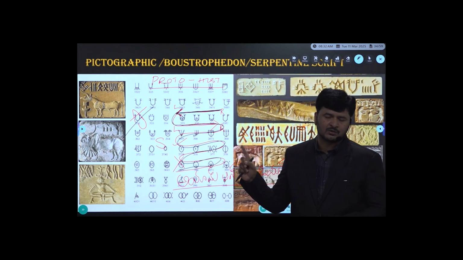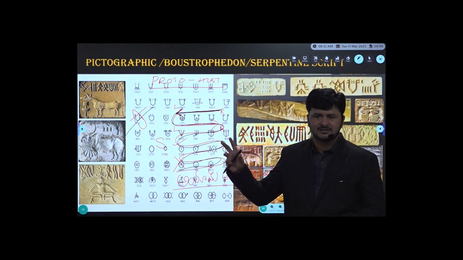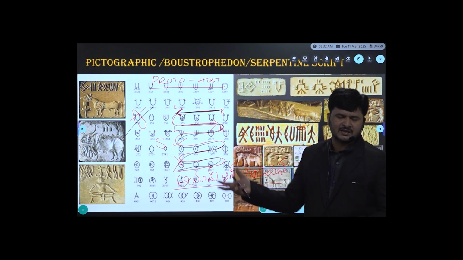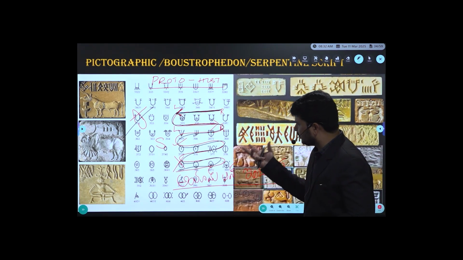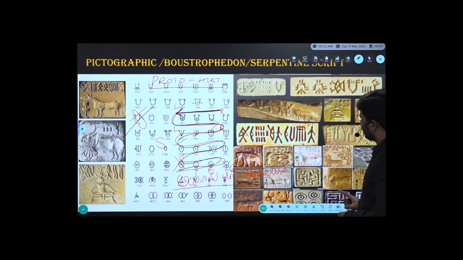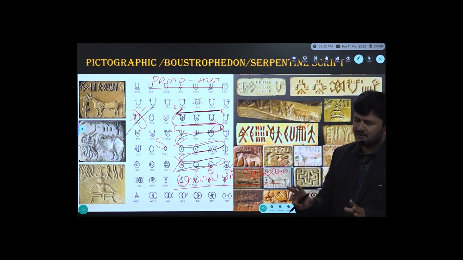So focus more on the script. Father Heras, S.R. Rao, many scholars kept on working on the script but successfully failed, and a few scholars also made it clear that the script of the Indus Valley can be traced back to the Brahmi script, but not important, just have an idea.